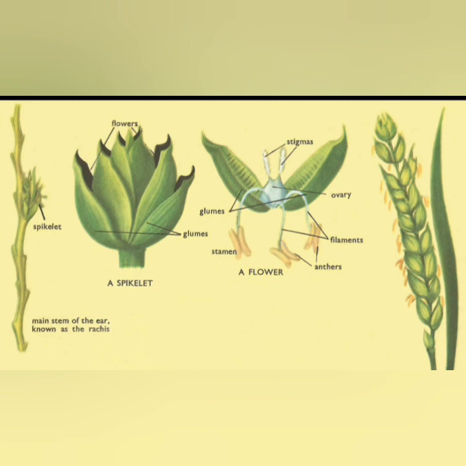And the grain is a dry one-seeded indehiscent fruit. Why? Because indehiscent means not splitting open. It is not open, and this fruit is known as caryopsis.